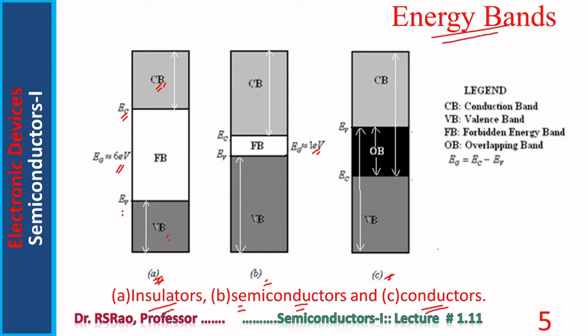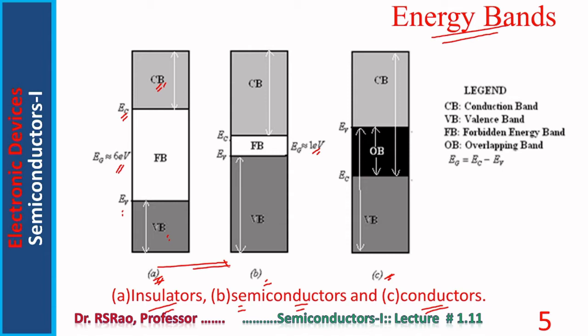So what are the implications of these observations? To increase conductivity, the carrier concentration or electron concentration has to be increased. How can it be increased?